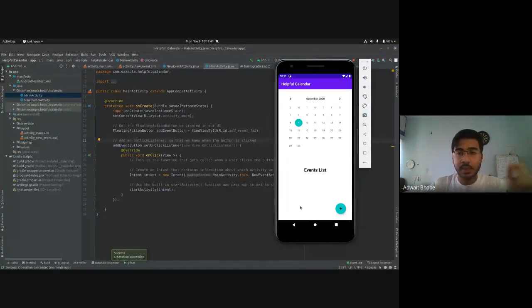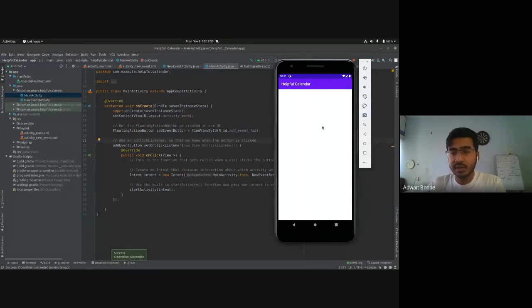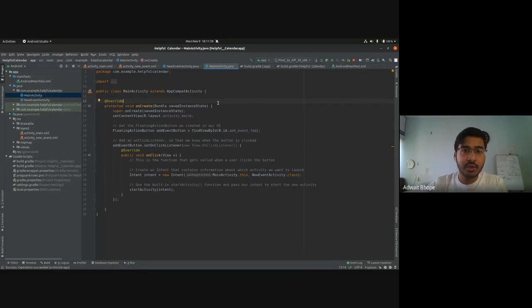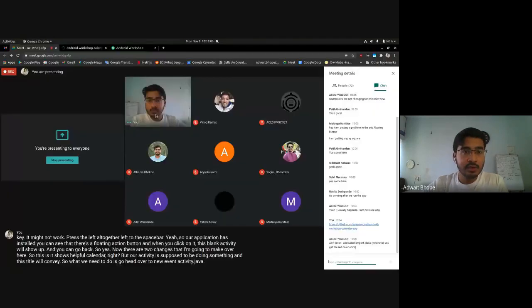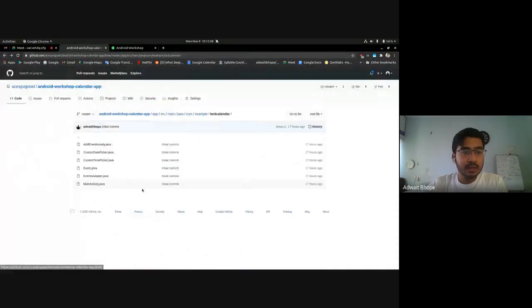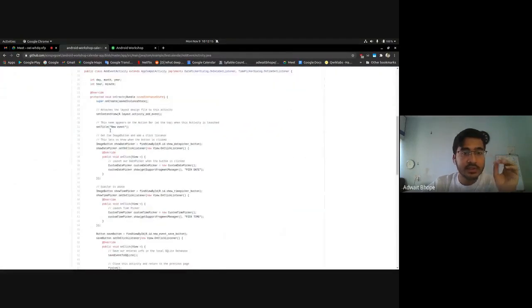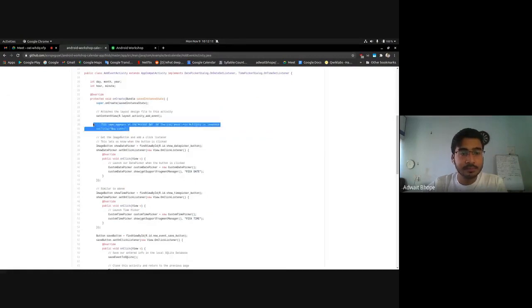So now there are two changes that I'm going to make over here. It shows helpful calendar, right? But our activity is supposed to be doing something, and this title will convey it intuitively. So what we need to do is head over to new event activity.java, and even on GitHub, just go back and open this file, add event activity, and you'll see that there is this line, set title.